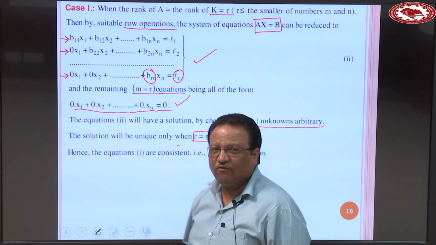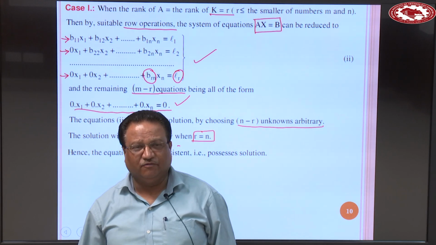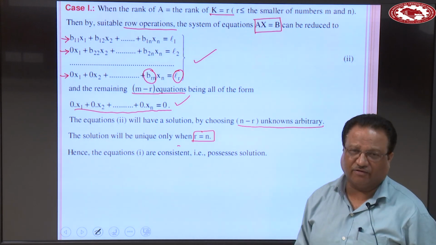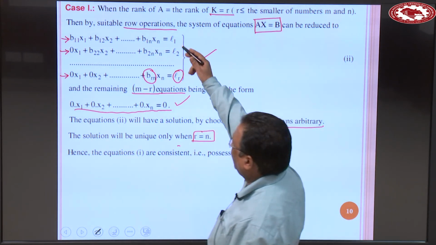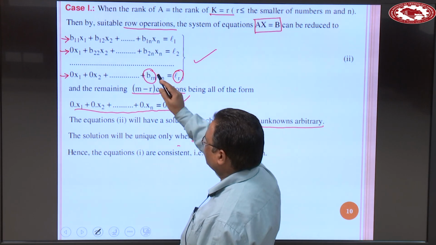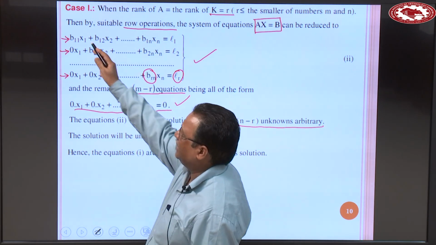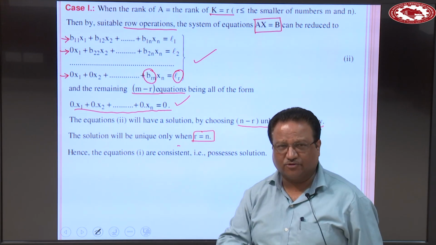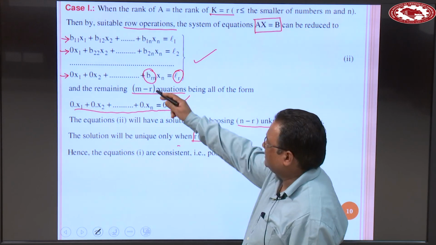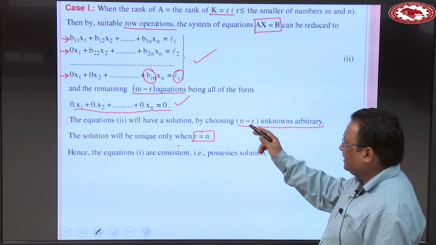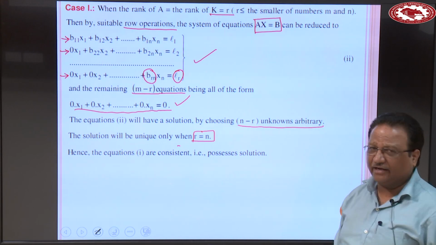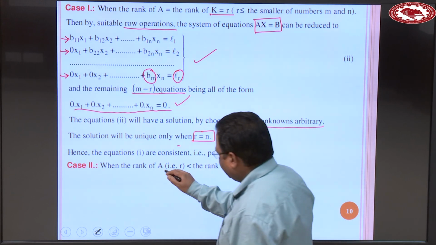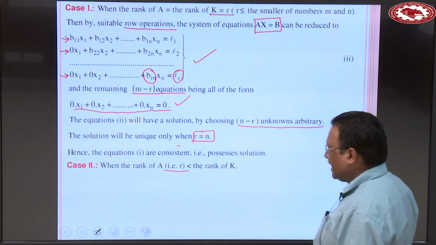Solution means the set of values of x1, x2 up to xn which simultaneously satisfy all the equations is called the solution of the given system of equations. So from all these equations you can evaluate xn, xn minus 1, xn minus 2 and so on, x2 and x1, you will get the result. And when r is equal to n, then you will get a unique solution. And when r is less than n, then you can choose n minus r unknowns arbitrarily, you will get infinite number of solutions.